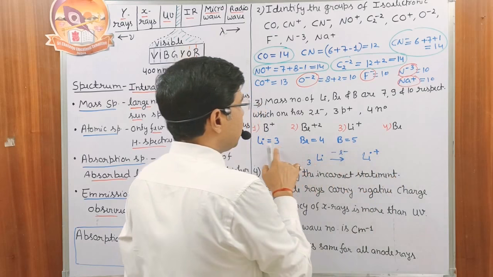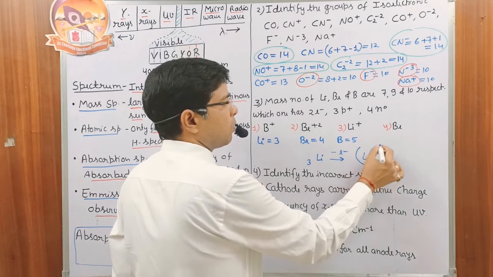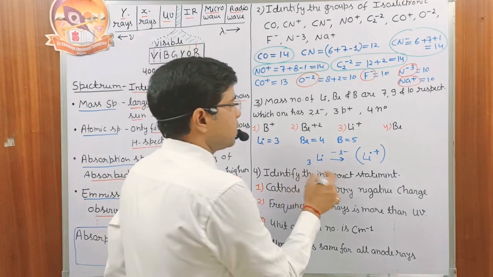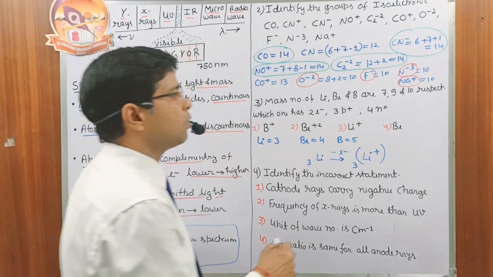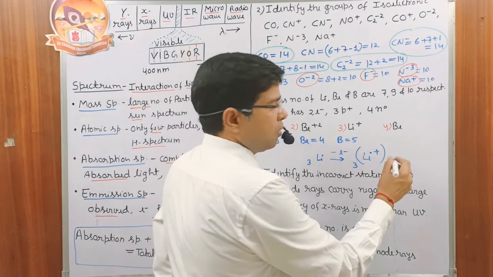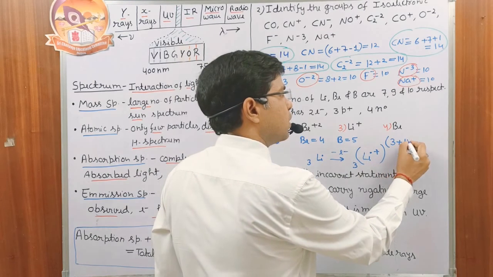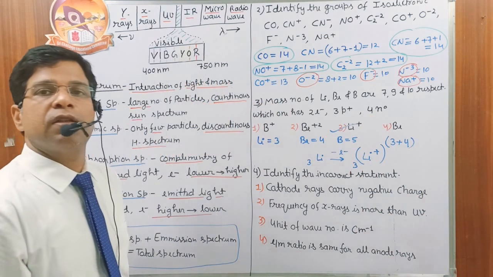Number of electrons initially 3, but after the loss of 1 electron, the number of electrons becomes 2. How many protons? Number of protons is still 3. And how many neutrons? Mass number is 7, means number of protons is 3 and number of neutrons is 4. So our correct answer is option number 3.